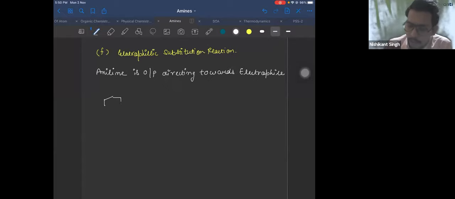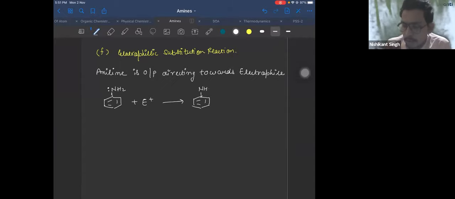So if you take NH2, it has a lone pair. Treat it with the electrophile. The electrophile will either go to the ortho position or it will go to the para position. So the electrophile goes to either the ortho or the para position. Now the question comes, why does it go to the ortho and para position? The reason is that when you do the resonance,